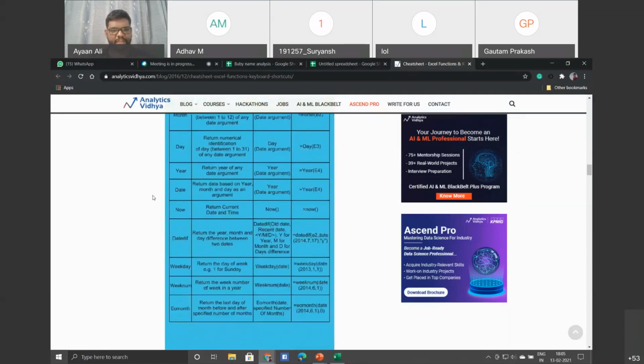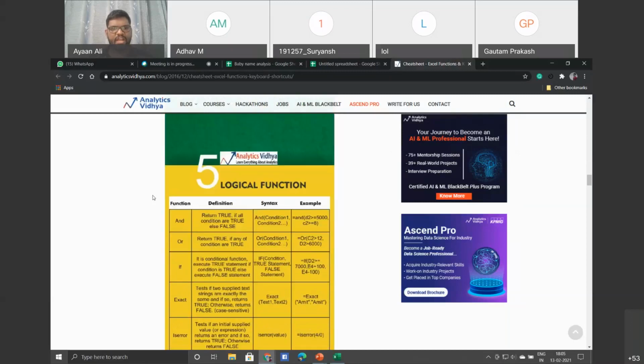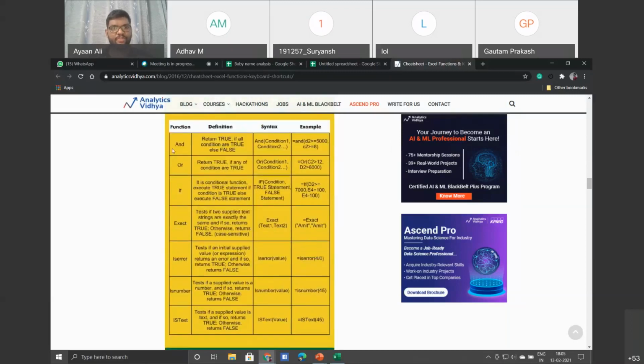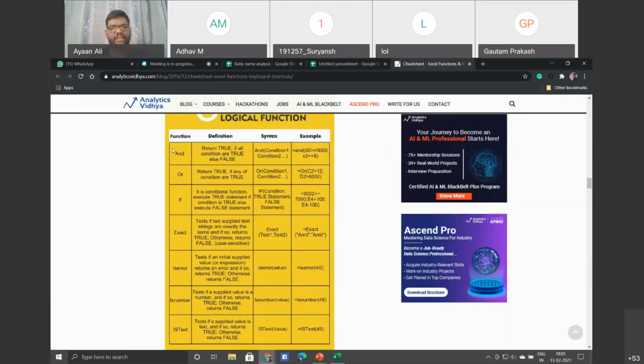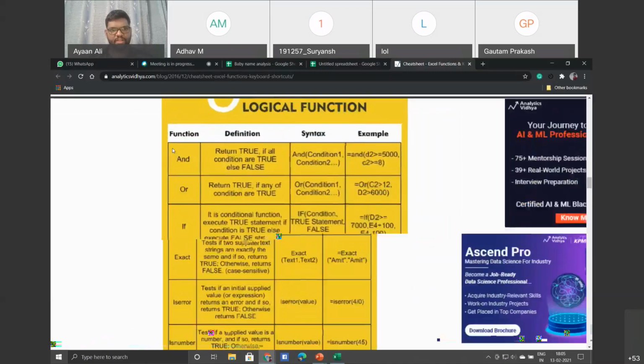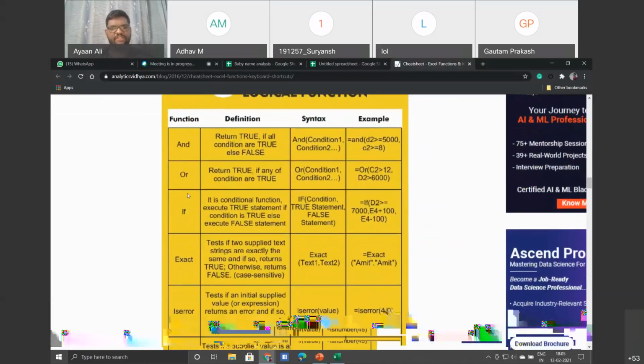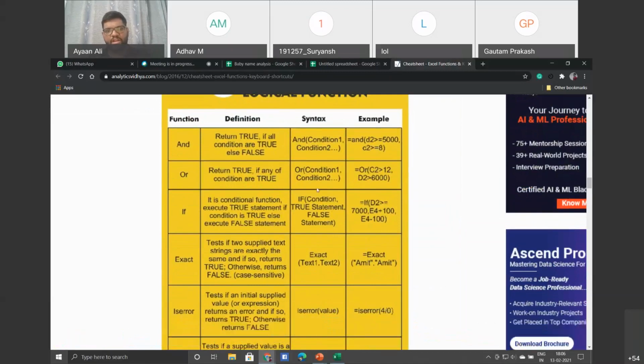Then these are date and time functions, and this is the logical function. Among the logical functions, IF is a very important one. You might have used it in your programming also, a lot: you put a condition, and if that condition is correct, then what should happen? If it is wrong, then what will happen?